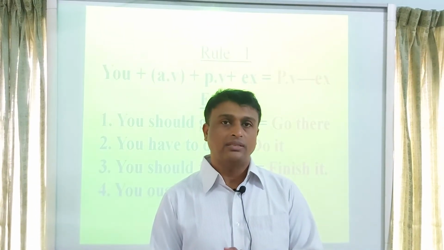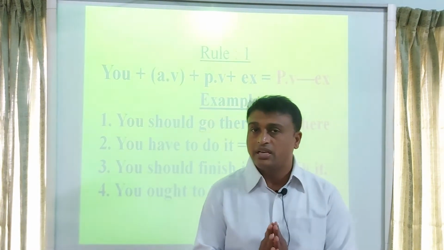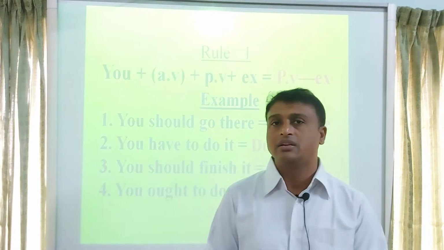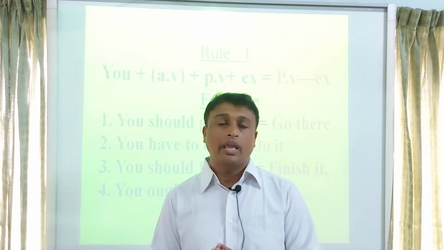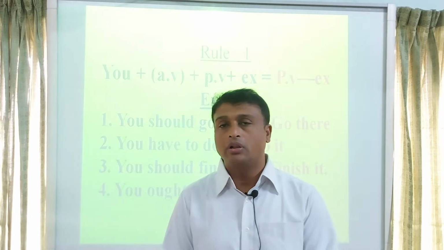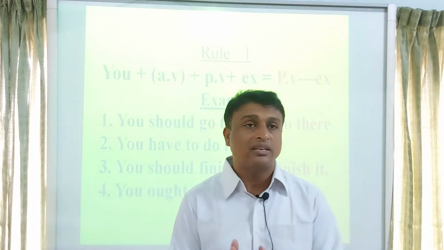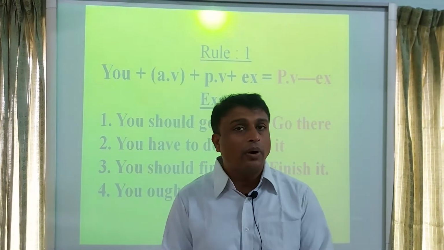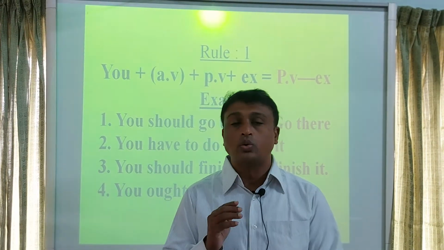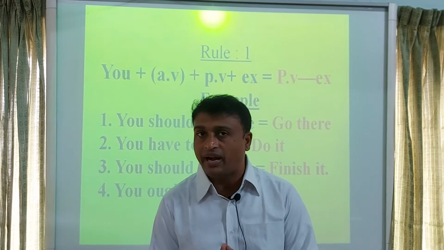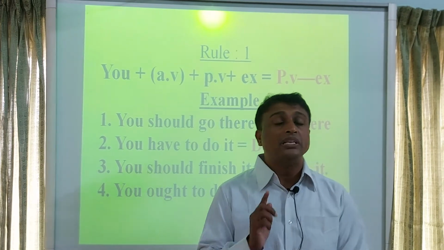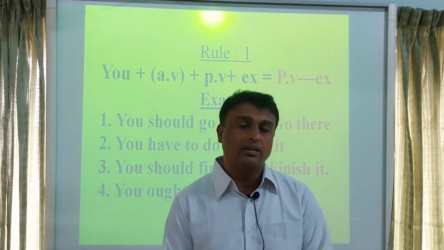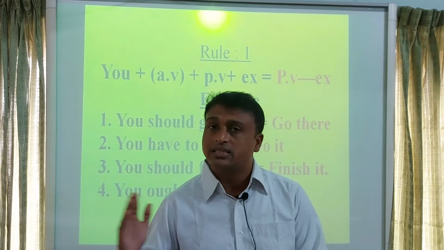Our first rule is, if a sentence starts with you or second person and if you find an auxiliary verb or a principal verb in that sentence, then to transform this sentence to imperative sentence, at first you will write principal verb 1, then you will write the rest of the sentence.